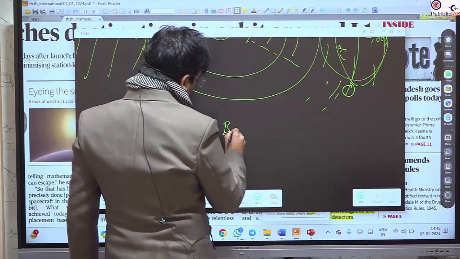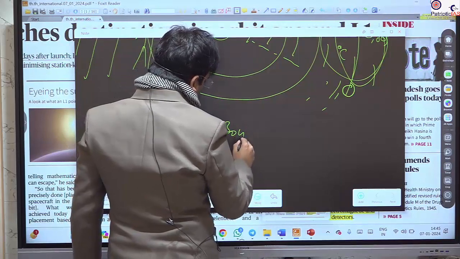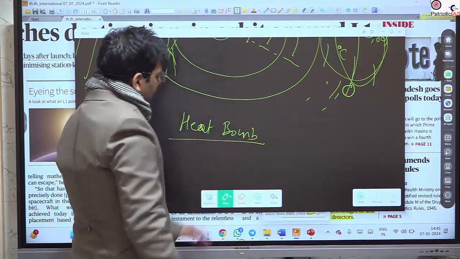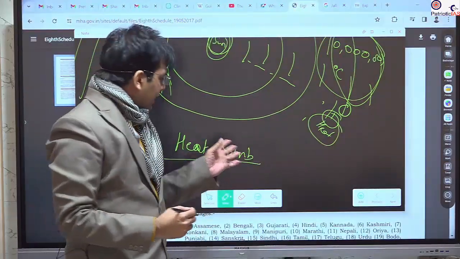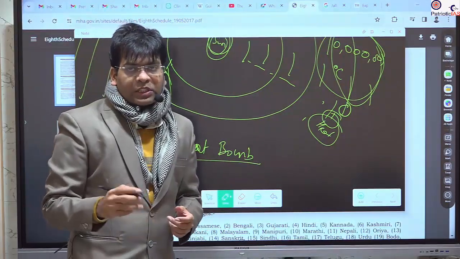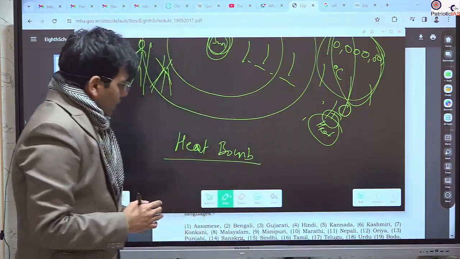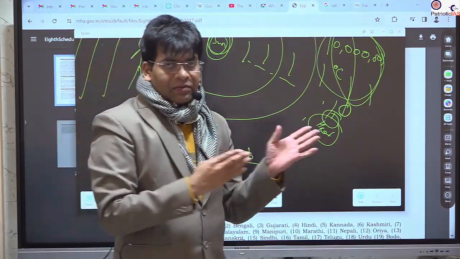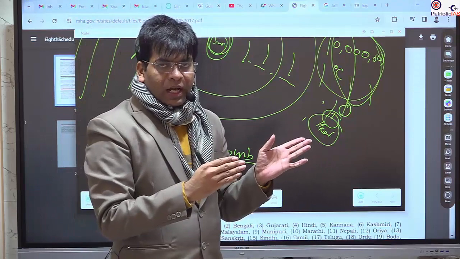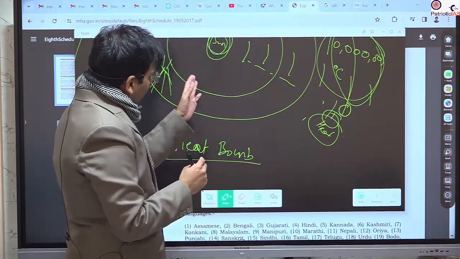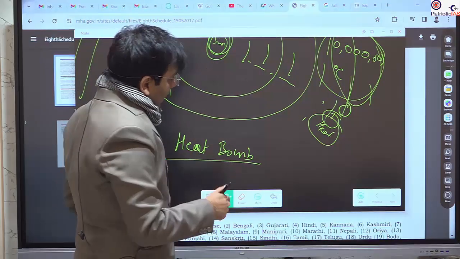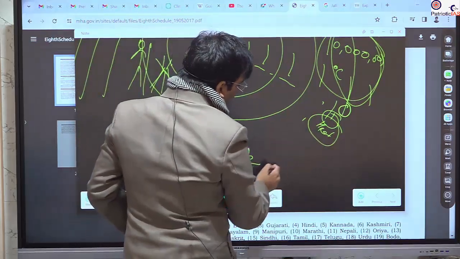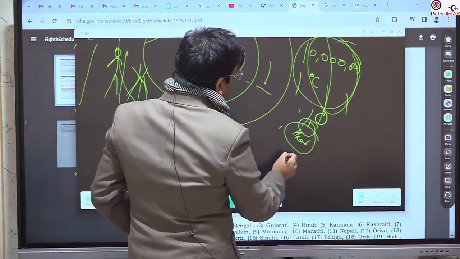Heat bomb concept that explains this high degree of temperature. This heat wave bomb concept is associated with the magnetized wave that comes from the core of the sun, and the plasma in the form of magnetized wave that comes from the core of the sun and explodes here at the layer of the corona.